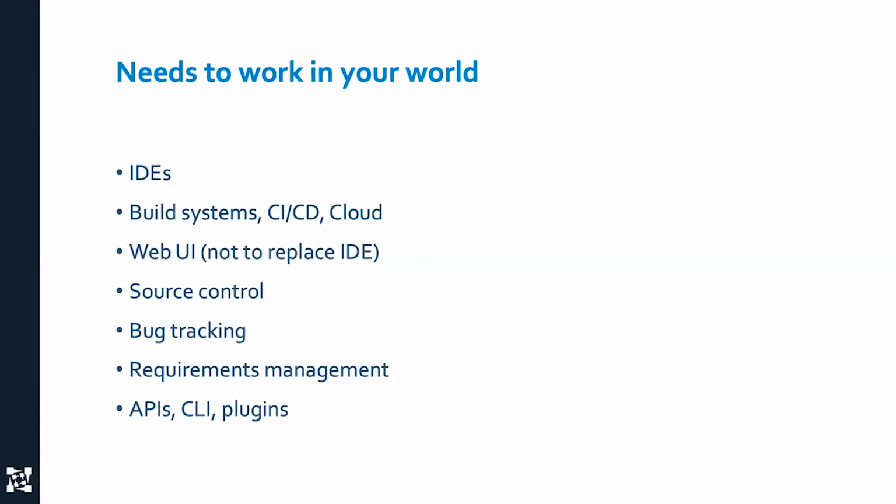Now, that being said, I believe in a trust but verify model. So I ask developers to run static analysis, but I check it in the build system, in the CI/CD. Maybe you're doing cloud. Maybe you're doing on-demand dynamic execution in containers. Maybe you're going through AWS or Azure. Your static analysis needs to work in all those places. You do need a web UI because some people aren't working on code and they need to be able to look at violations and drill down and see, oh, what is this? What kind of a problem is it? Where does it lead? Can I see the code? Can I see what branch it came in?